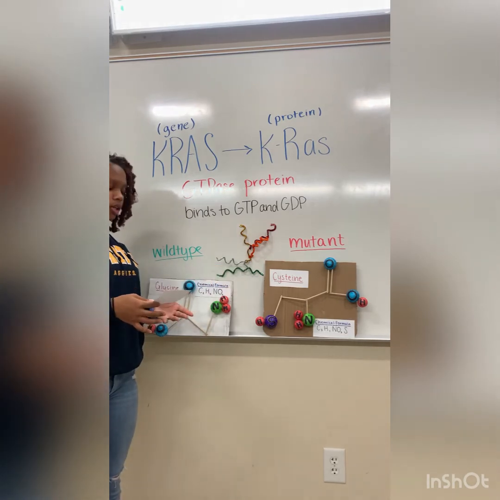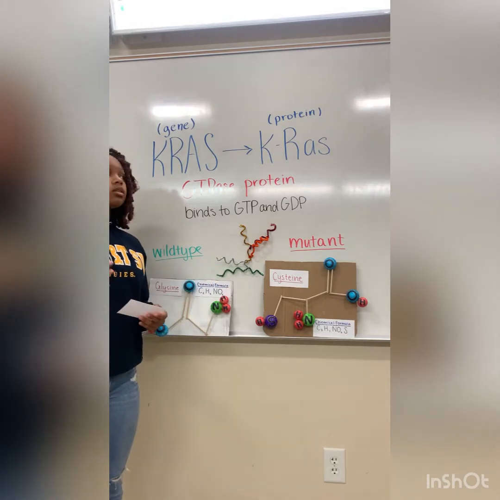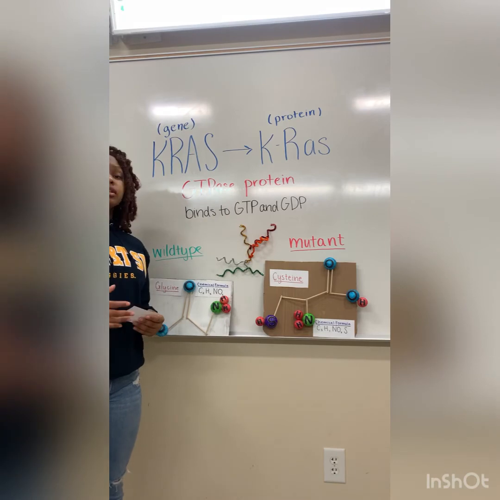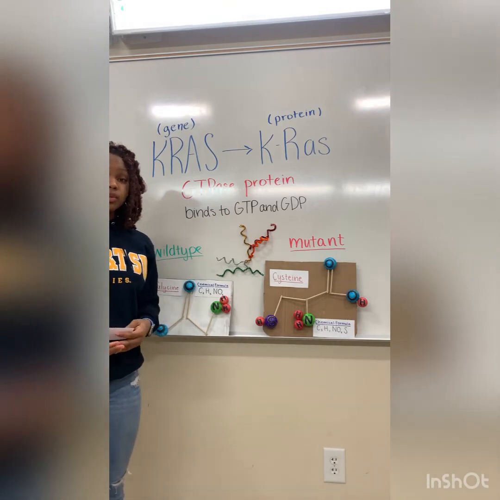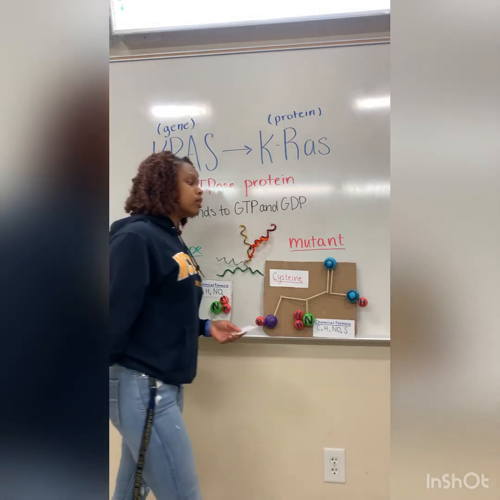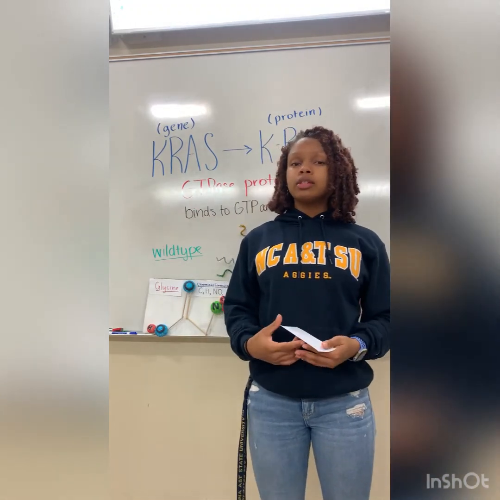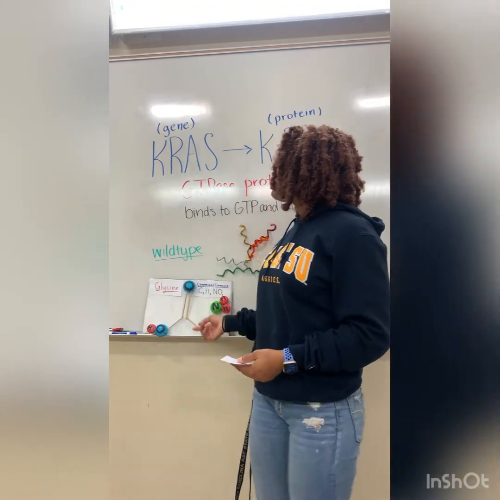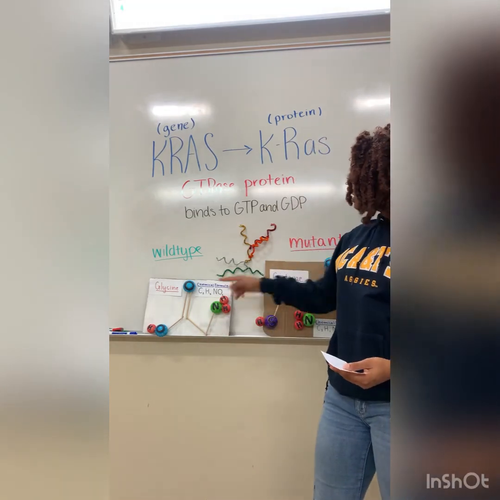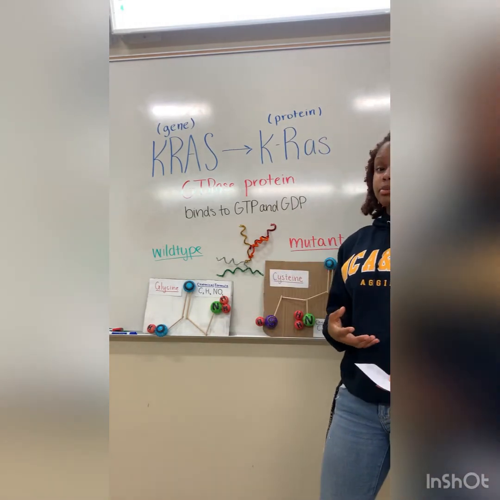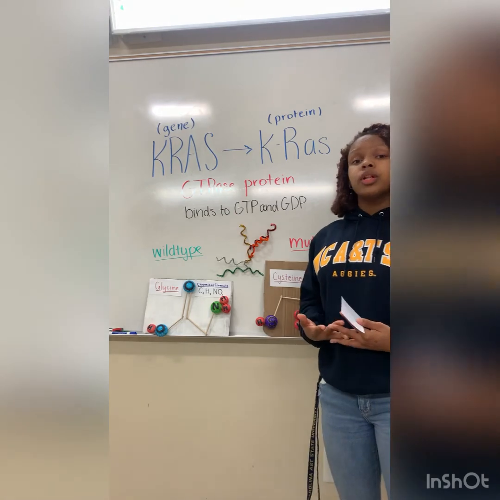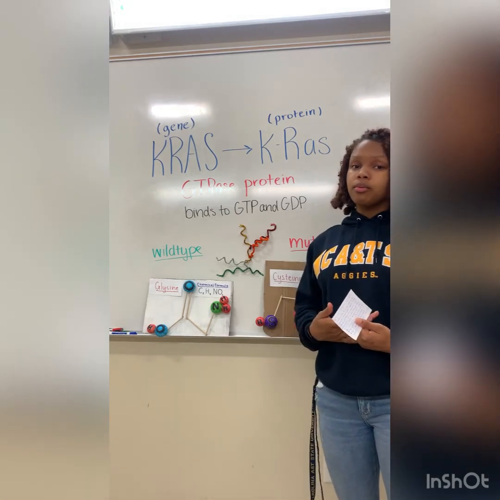And these models also can't show how the KRAS protein would actually facilitate growth or differentiation within the cell. However, even though these models do have limitations, it's still pretty helpful to visual learners like me, so we can see exactly where a protein is being mutated and exactly what it's being replaced with. For these reasons, 3D models can be pretty helpful when learning about biology.